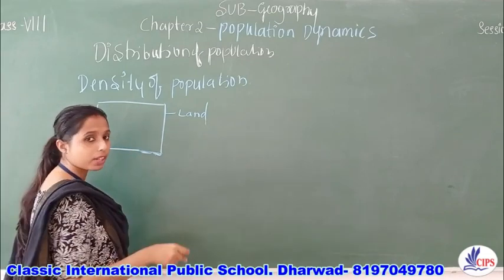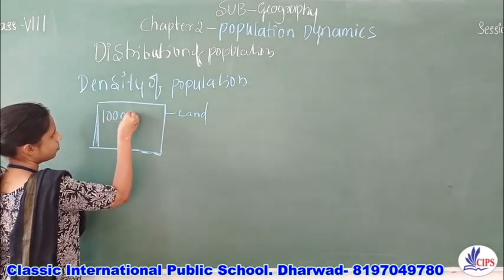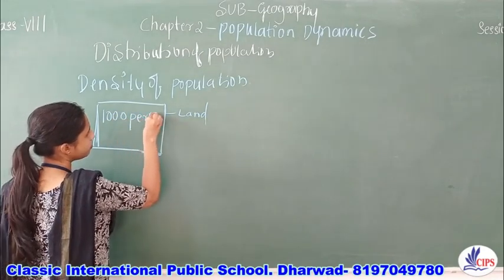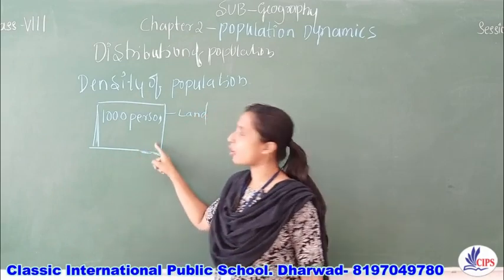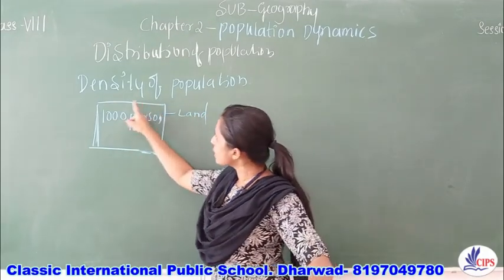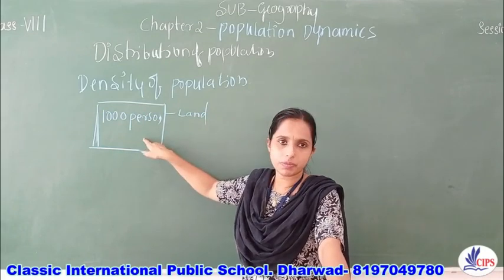Hypothetically, I'm saying that on this land 1,000 people are living. This is the density of this land. On this specified piece of land, there are 1,000 people.